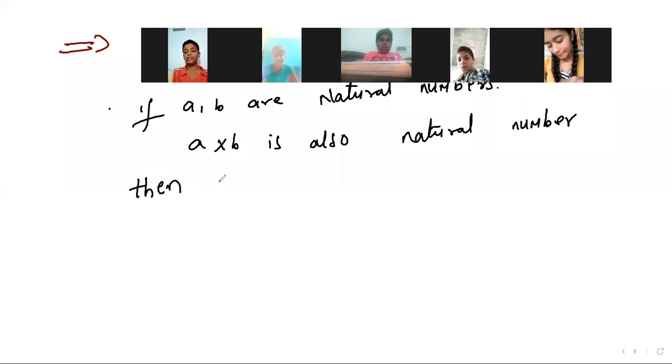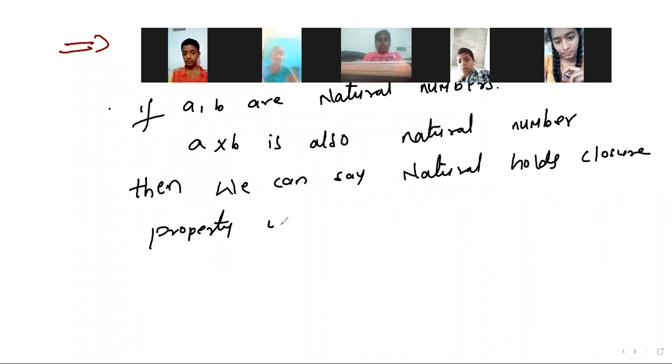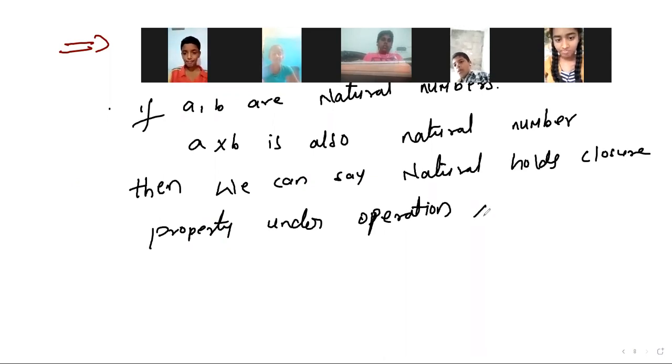Then we can say natural numbers hold the closure property under the operation multiplication, right? Okay, clear?